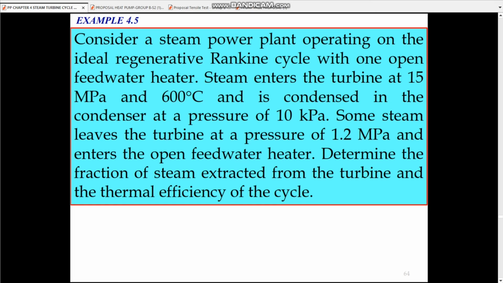Some steam leaves the turbine at a pressure of 1.2 megapascal and enters the open feedwater heater. Determine the fraction of steam extracted from the turbine and the thermal efficiency of the cycle. So from the question, we need to calculate the value of Y and also the thermal efficiency of the cycle.